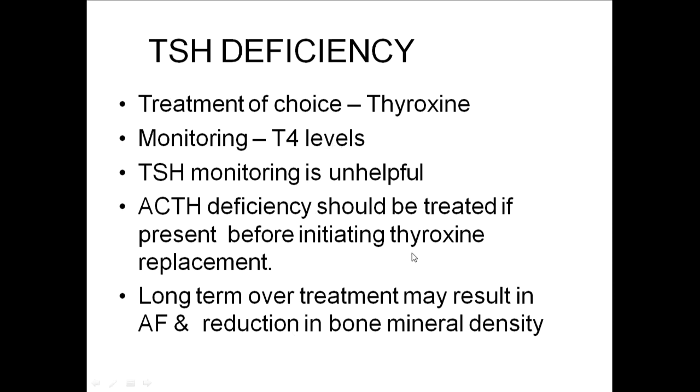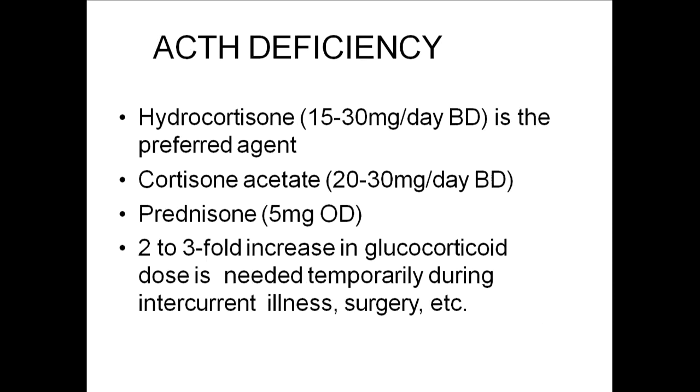And I told you already, ACTH deficiency is the one which has to be treated first in combined hormone deficiencies, because it is the most important for life. Without that, patients can't survive. So before correcting TSH, we have to check for ACTH deficiency, and if any deficiency is there, first correct ACTH deficiency and then only start thyroxine replacement. Side effects of thyroxine administration, on a long-term basis, can result in AF and reduced bone mineral density, causing osteoporosis, etc.